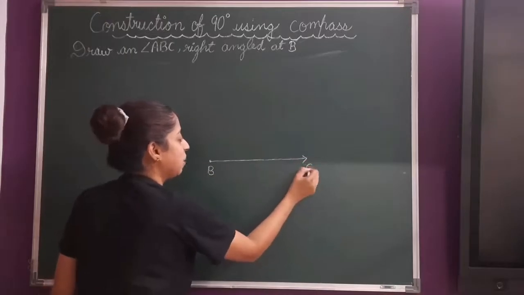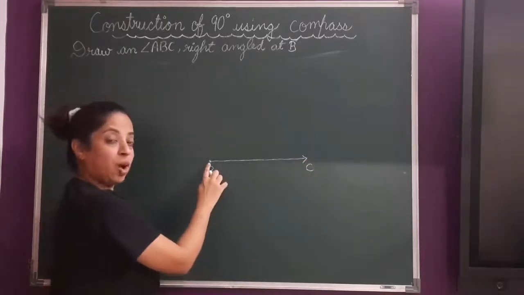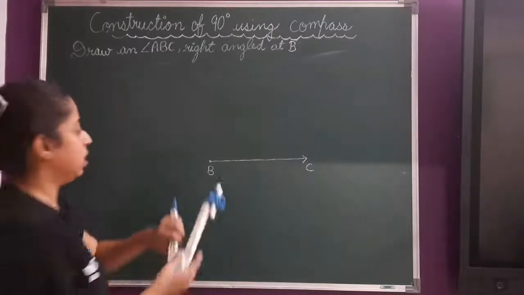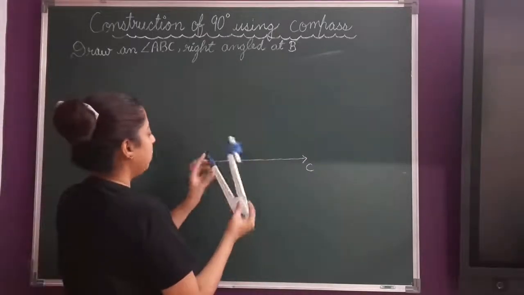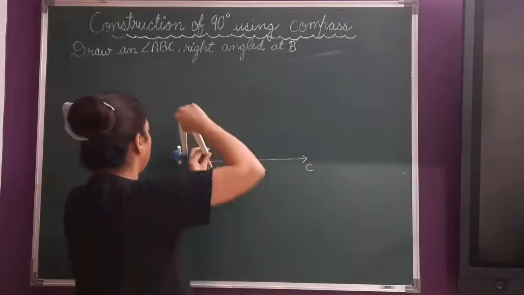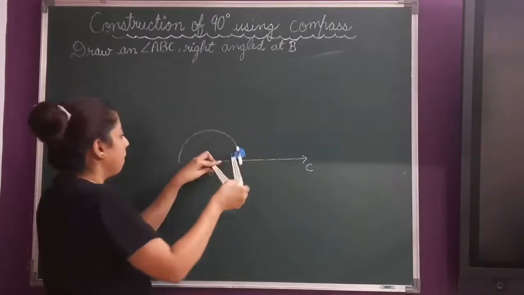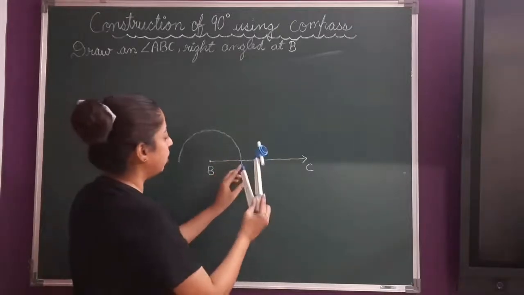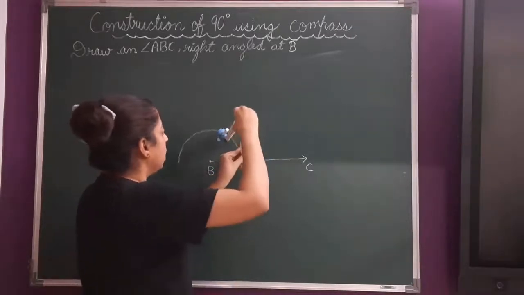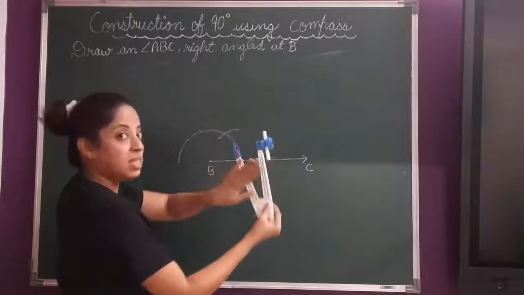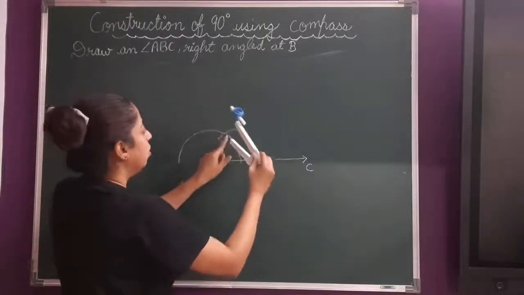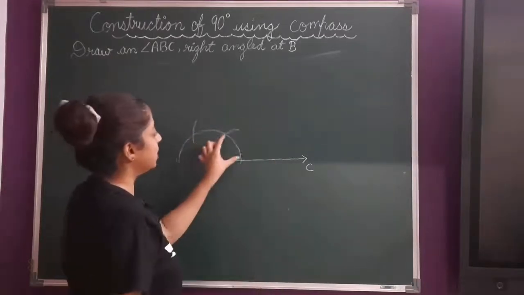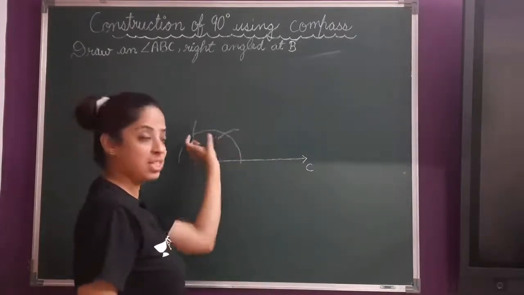This is the ray BC. Now at B, you have to draw a 90 degree angle. Take your compass, keeping the pointer at B, draw an arc. Now keeping the same measure and the point here, cut the arc. Now this is 60, my dear children, this is also 60.